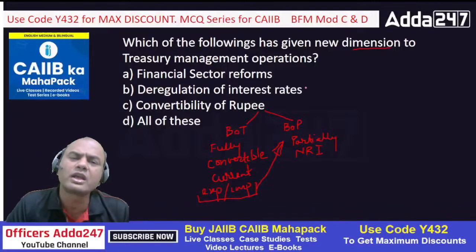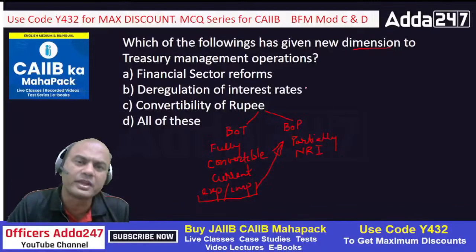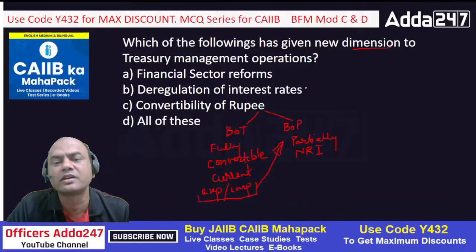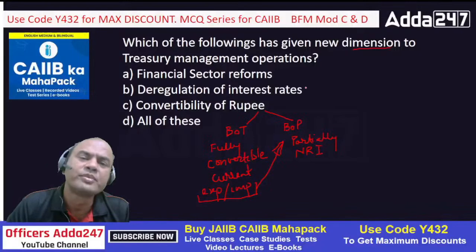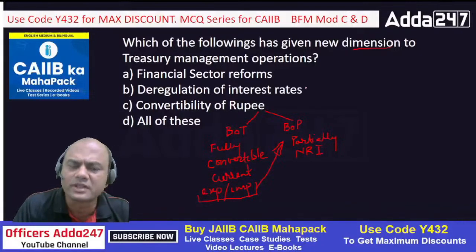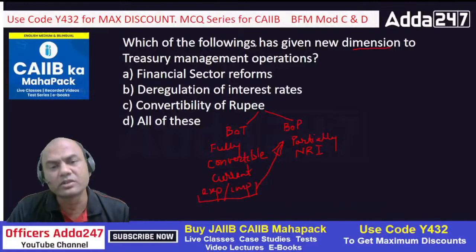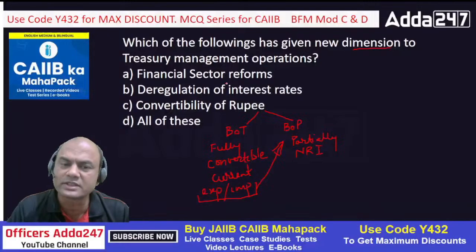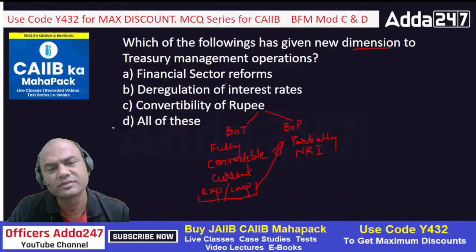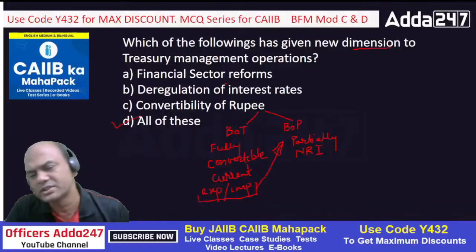But remember, BOT covers the major part. Roughly 80 to 90% of our forex is covered by BOT. So therefore, 80% of the rupee is now fully convertible. Only 20% is remaining. So the question over here was, which of the following has given new dimensions? All these: financial sector reform, deregulation of interest rates, and convertibility. So the correct answer is obviously D. All of these, isn't it?